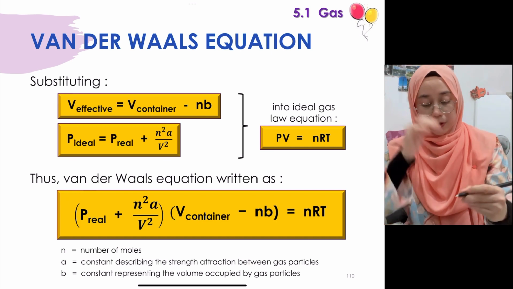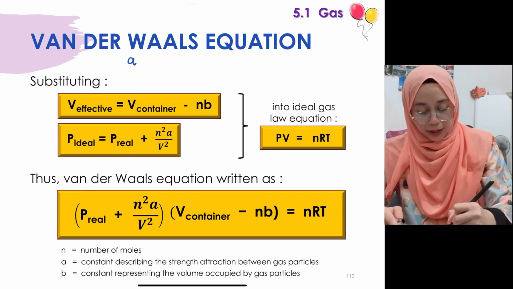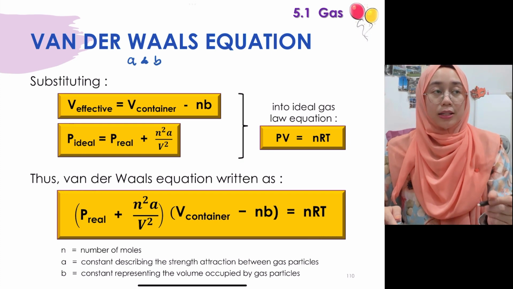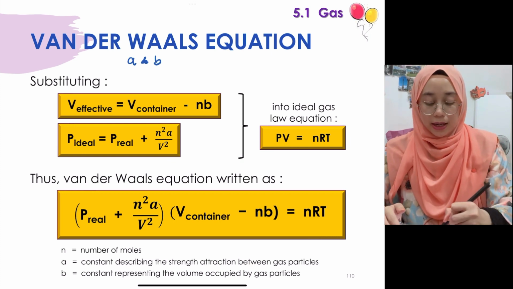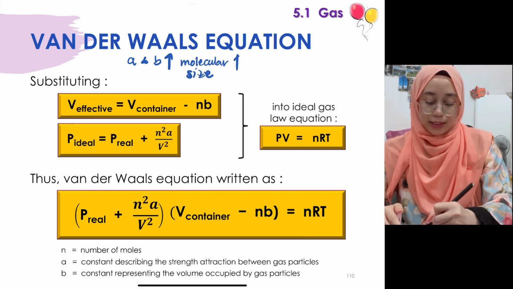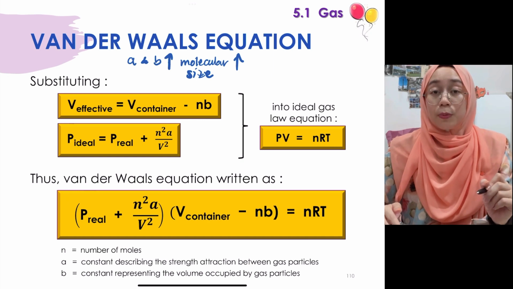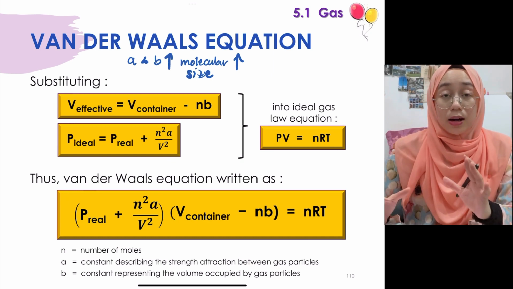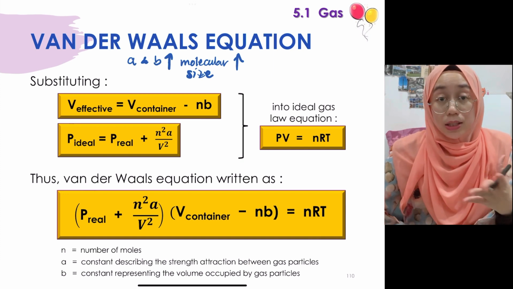Keep in mind that the coefficients A and B generally increase as the molecular size of the gas particle increases. And what is the impact of molecular size on intermolecular forces, or van der Waals forces specifically?